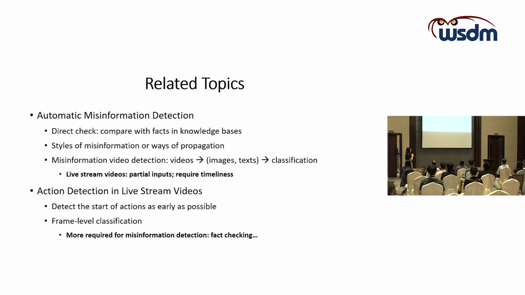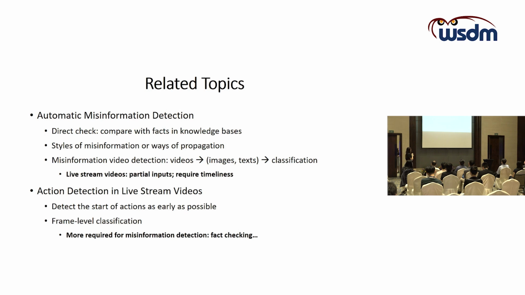Previously, people conducted some direct checks, comparing the pieces of information inside the news with the facts in a knowledge base. And people have explored the styles of the information and the ways of propagation. For instance, misinformation may have some shocking titles or shocking articles. And the topic most similar to our research is misinformation video detection.